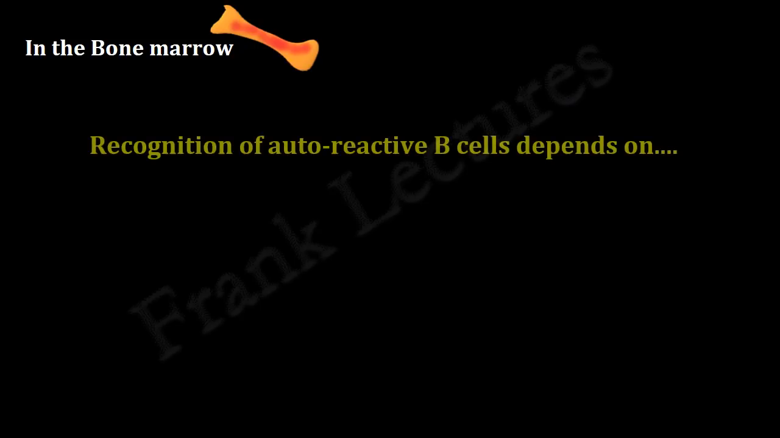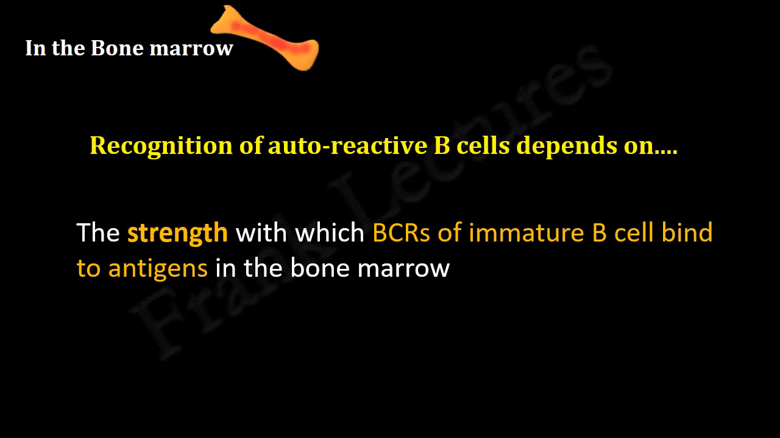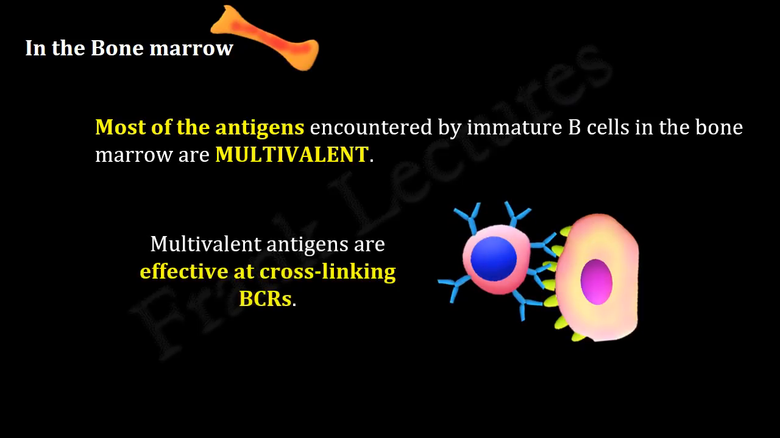The recognition of the autoreactive B cells depend on the strength with which B cell receptors of immature B cell bind to the antigens in the bone marrow. Most of these antigens encountered by immature B cells in the bone marrow are multivalent. Recall that multivalent antigens are most effective at cross-linking B cell receptors. These multivalent antigens include glycoproteins, proteoglycans and glycolipids present on the surface of cells in the bone marrow. Most of these self-antigens in the bone marrow are also found on all body cells.